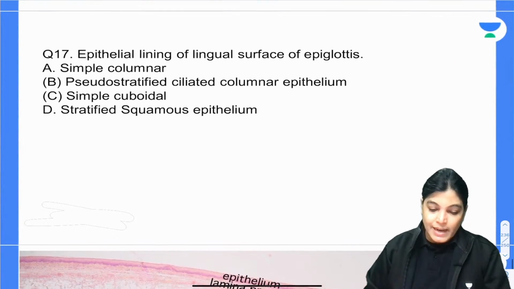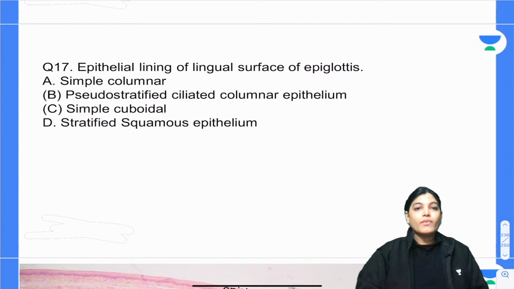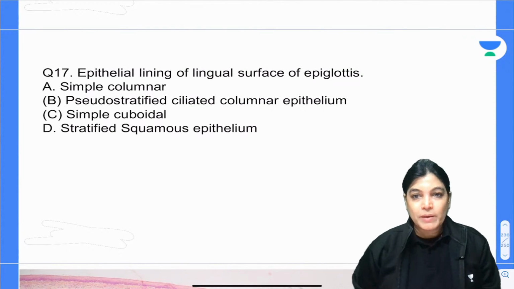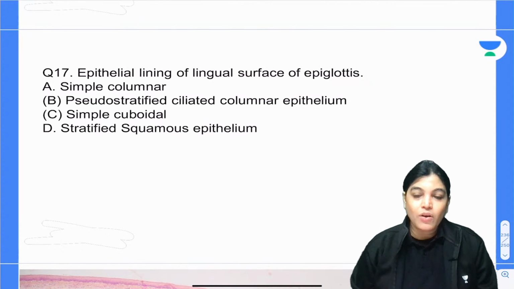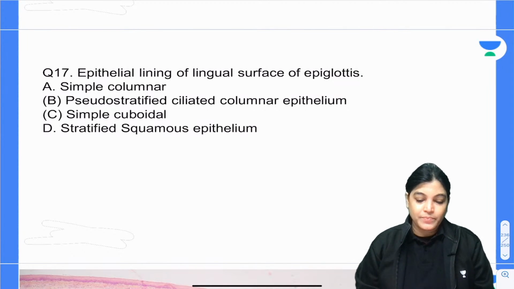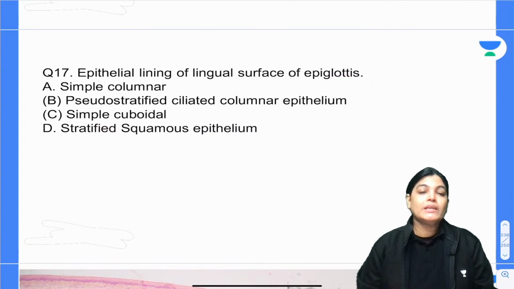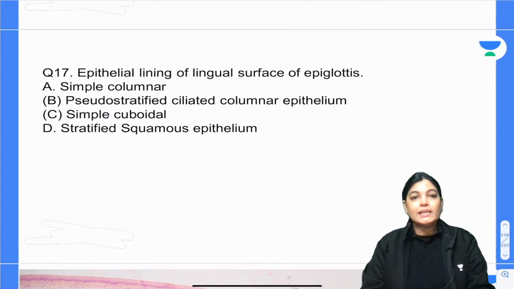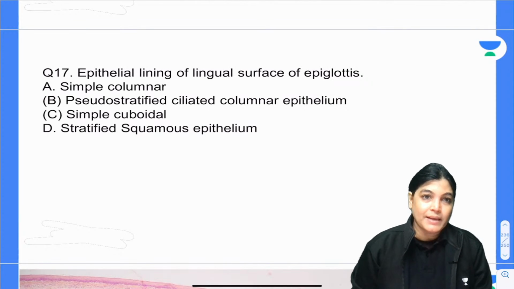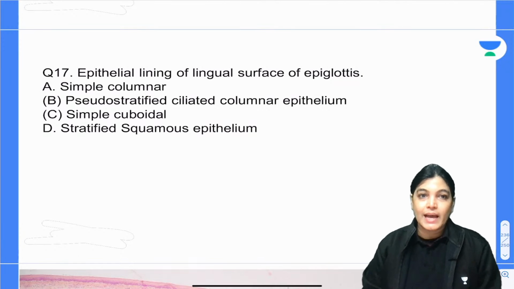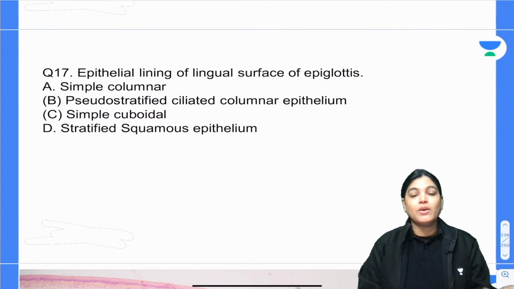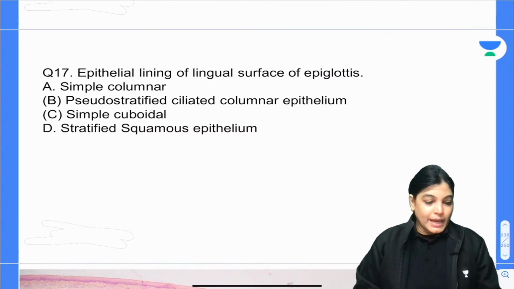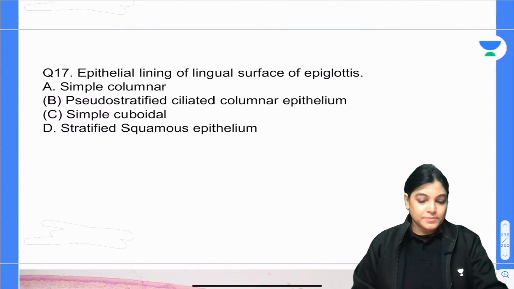Let's move on to the next, question number 17. All the best. Epithelium lining of the lingual surface of the epiglottis. What is it? Simple columnar, pseudostratified ciliated columnar, simple cuboidal, or stratified squamous epithelium? According to you, which is the correct answer? Your time starts now. Please mark the correct answer.